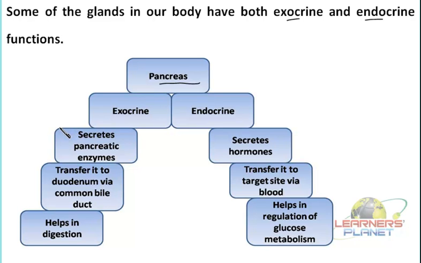Now this pancreas, where is it located? It is located towards the left side of the abdominal cavity, somewhere near the small intestine, below the stomach, near the duodenum. You remember what the duodenum is? It is the first part of your small intestine, and this is where the location of the pancreas is.